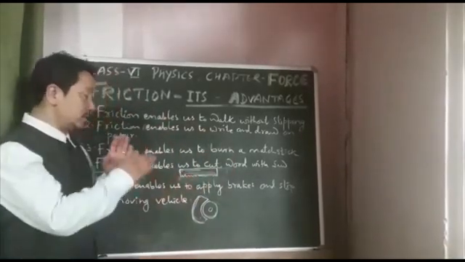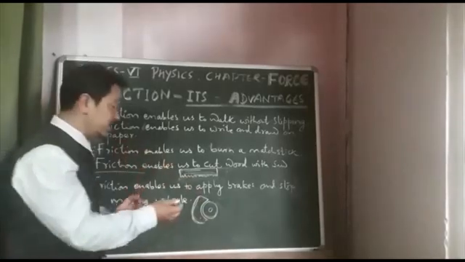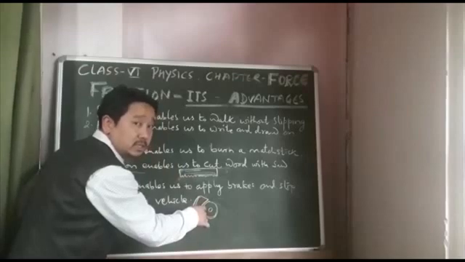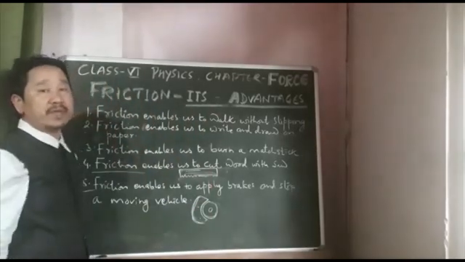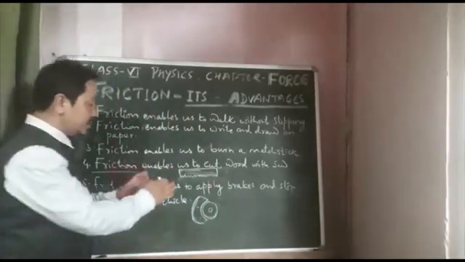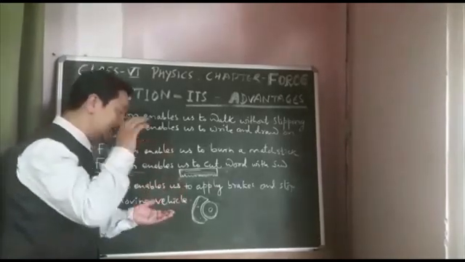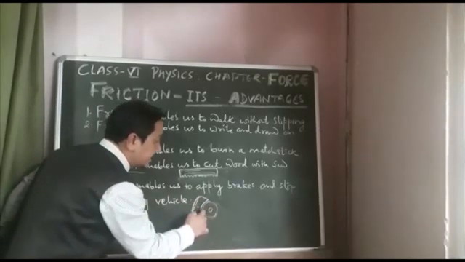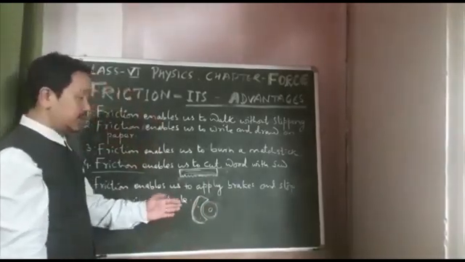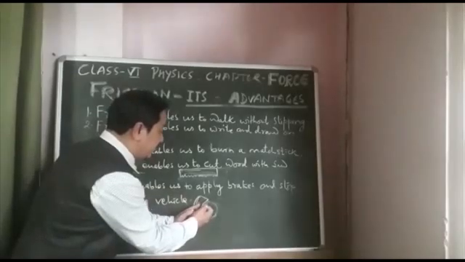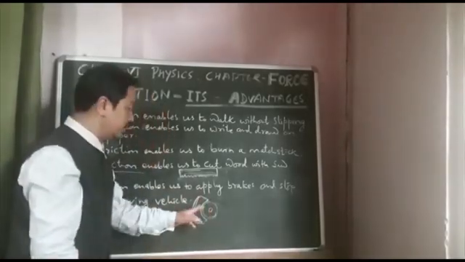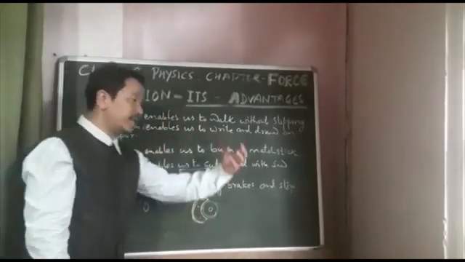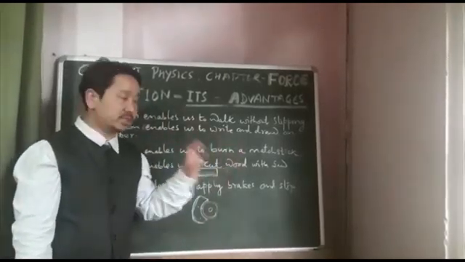Alright, so there has to be friction formed between your brake shoes and the rim of this wheel in order to stop a moving vehicle. What happens here is that when the brake is applied, the brake shoes rub on the rim of the wheel, which means there is friction formed between these two, your brake shoes and the rim of this wheel, which is what makes the vehicle stop.